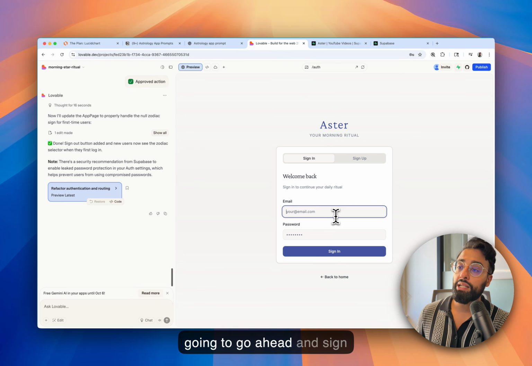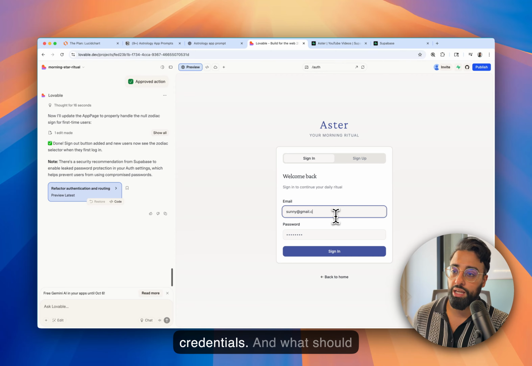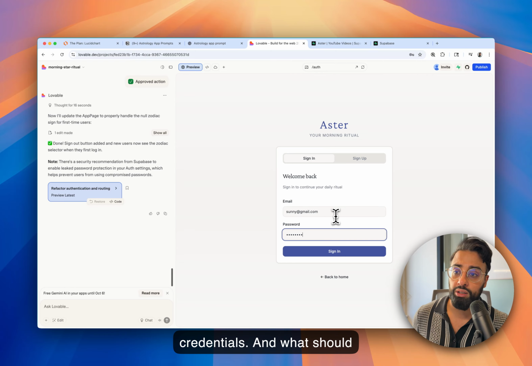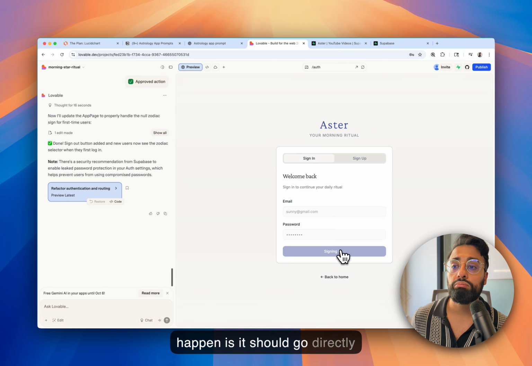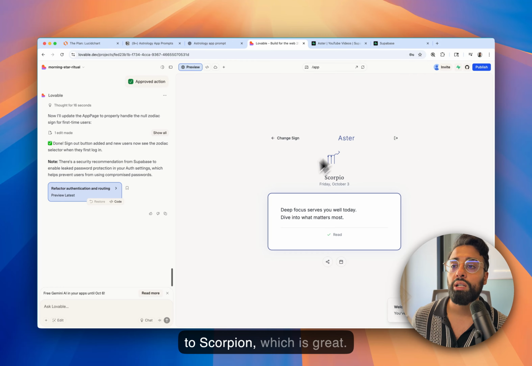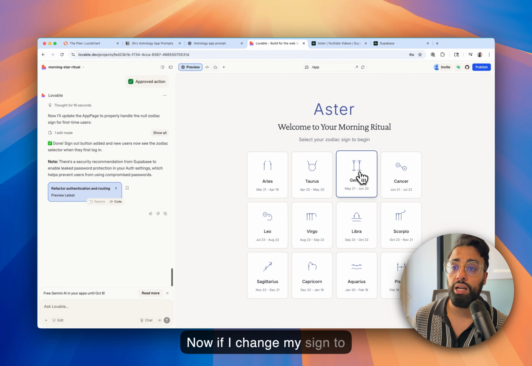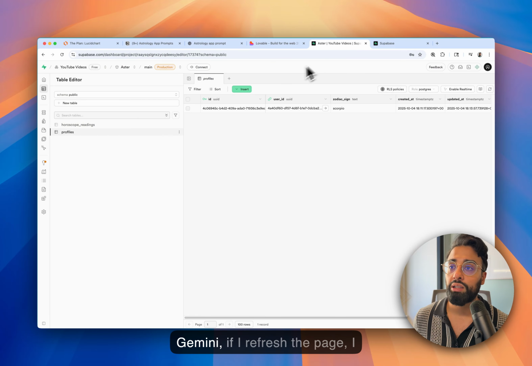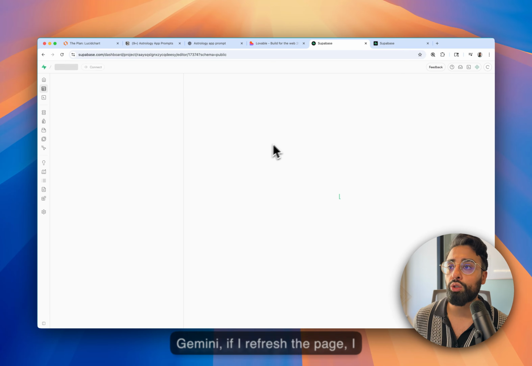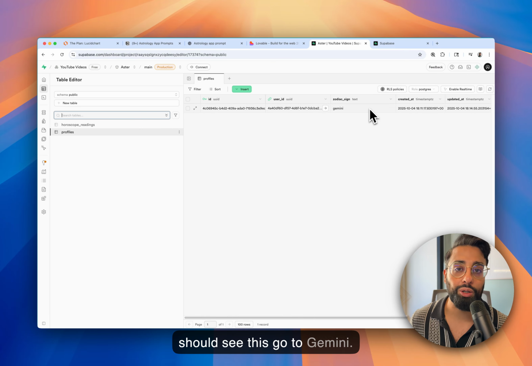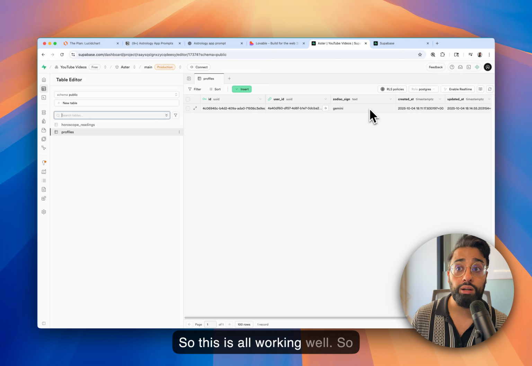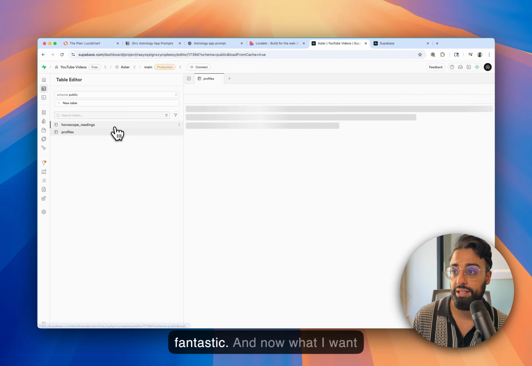So I'm going to go ahead and sign back in with the same credentials, and what should happen is it should go directly to Scorpio, which is great. Now, if I change my sign to Gemini, if I refresh the page, I should see this go to Gemini. So this is all working well, so fantastic.